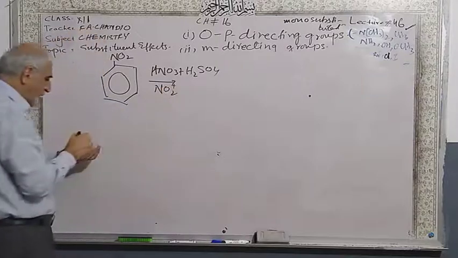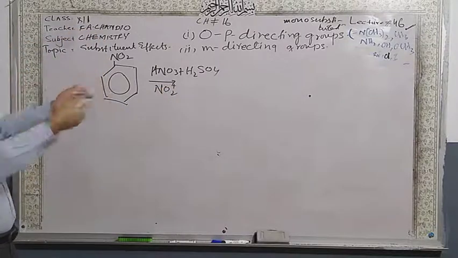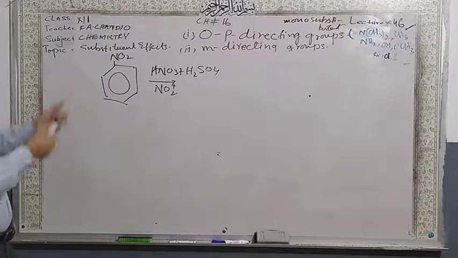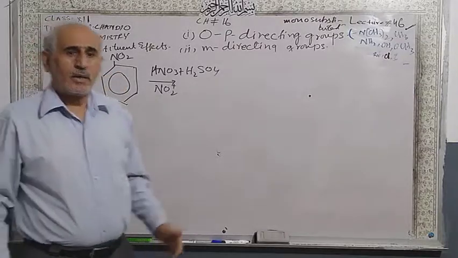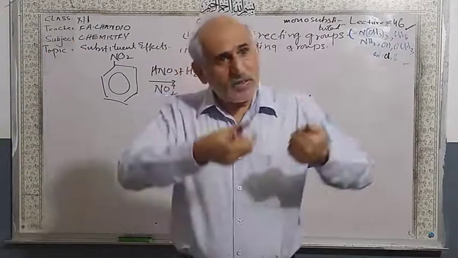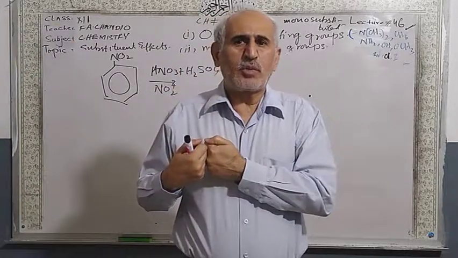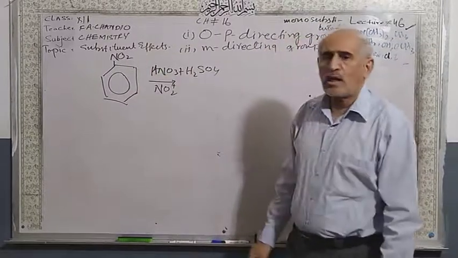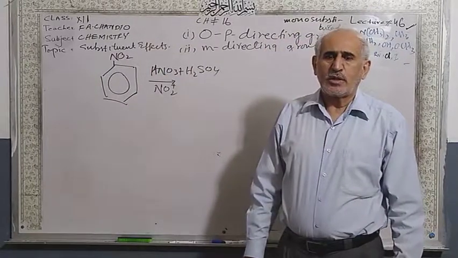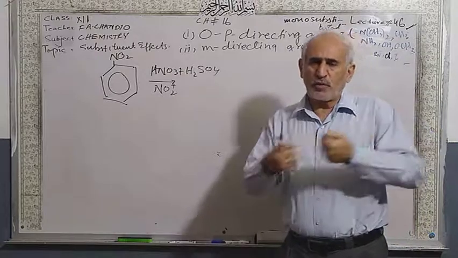This nitro group, what happened? It accepts electrons. It withdraws electrons from the benzene. Nitro group and other groups withdraw electrons from the benzene to make it less reactive at the ortho position and also the para position.